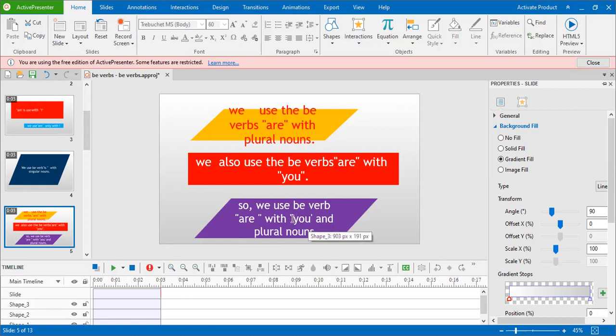They, we, cats, dogs, ඒ වගේ plural ඒවටත් අපි use කරන්නේ are කියන be verb එක.